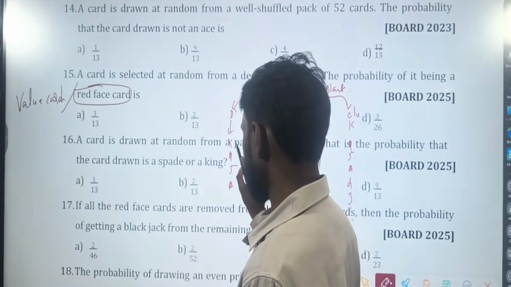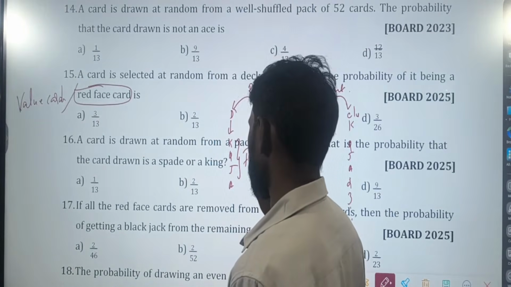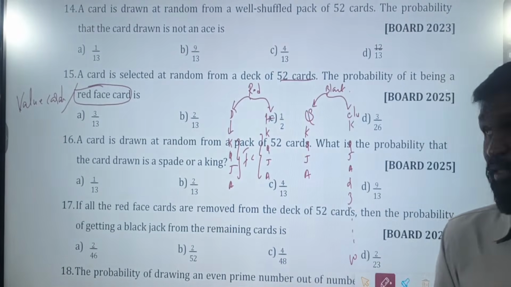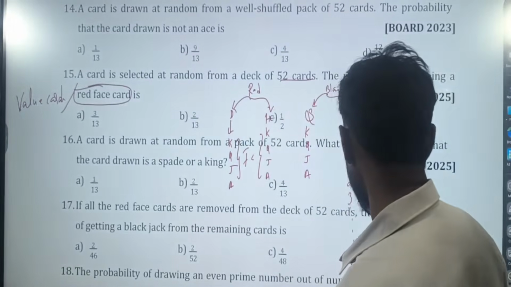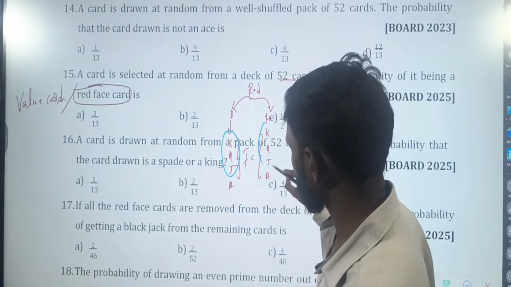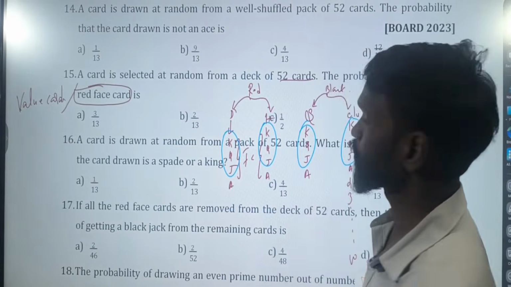King, queen, jack are called face cards because their faces are printed on the cards. So how many are there? 3, 3, 3, 3. Totally 12 face cards.